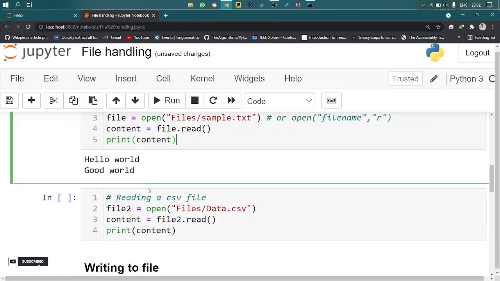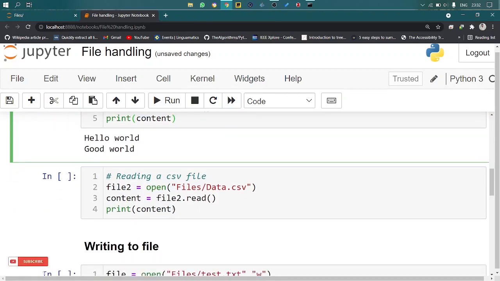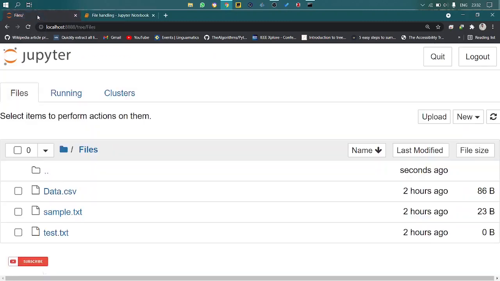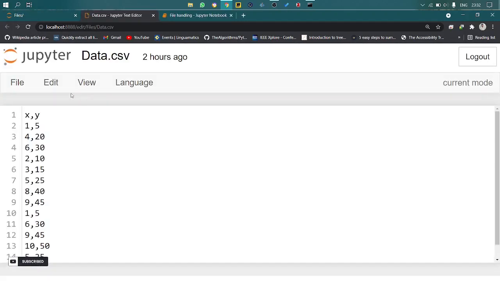If you want to read a CSV file, the same syntax, the same code can be used with the help of the Python open function. The file name is different because we are using a CSV file, data.csv. A CSV file is a comma separated file. Let me show it. These are the files. There will be a comma between two columns: first element, comma, second element. Likewise, there will be a comma between the elements, whether strings, words, or numbers. The comma will be the separator in the file.